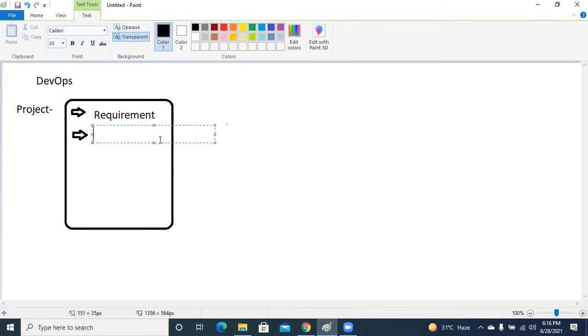Infrastructure. We need a team to fulfill those requirements. Bitbucket tool, the repository. Azure repository, Bitbucket, GitHub. So basically you're talking about code, right? Where the code will be accessible, right?